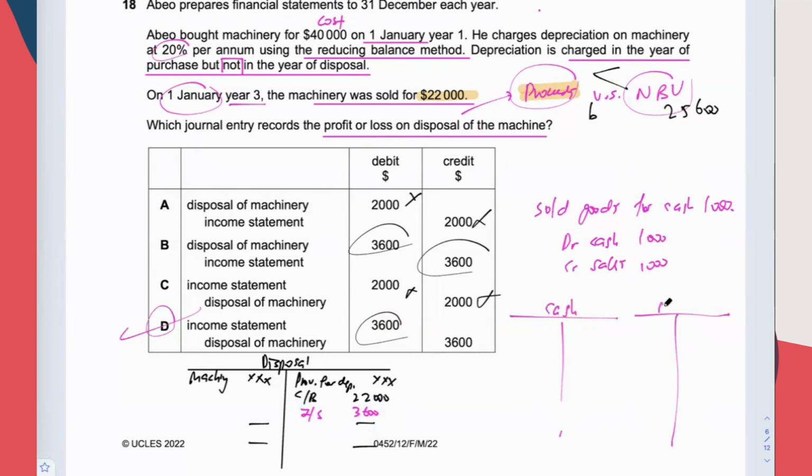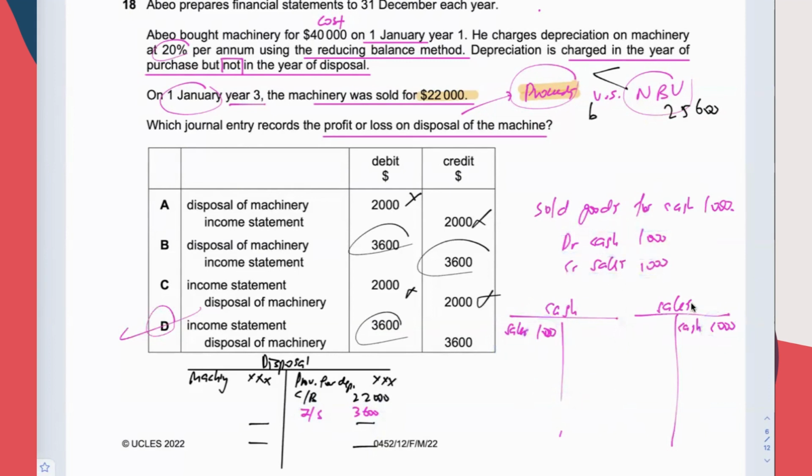You have a cash account and a sales account. You put 1,000 here, right? Here you write sales, here you write cash. By now, this is something you must have mastered already. So goods for cash: debit cash, credit sales. This is debit cash, this is credit sales.